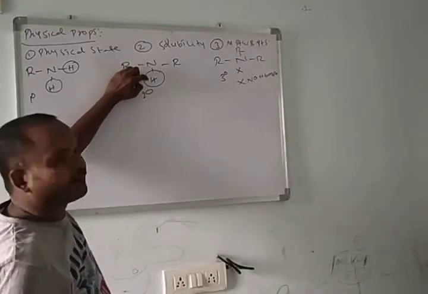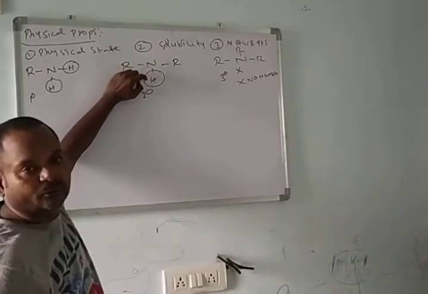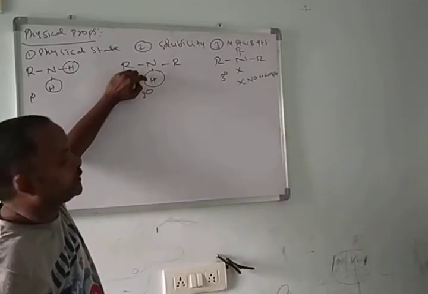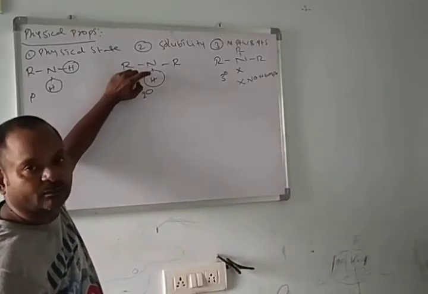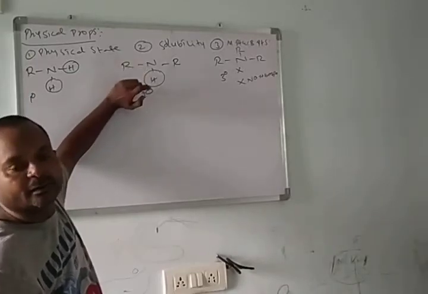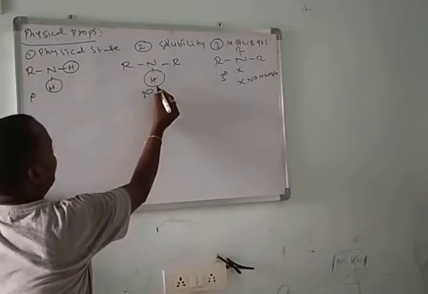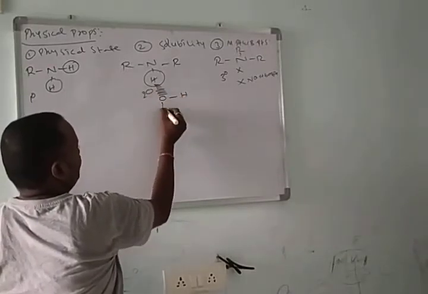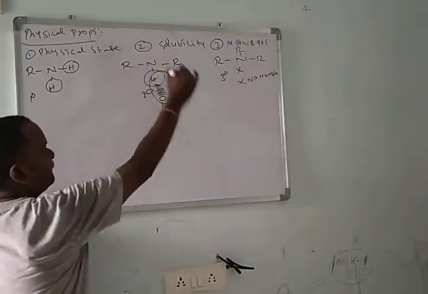Here we have only one hydrogen. It has the capability to form intermolecular hydrogen bonding with the water molecule, and to some extent it is soluble in water. It forms the intermolecular hydrogen bonding with water like this.